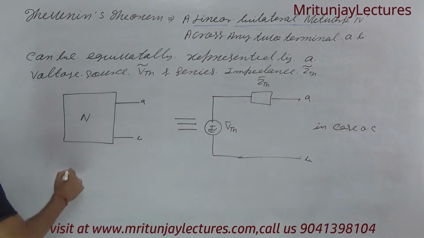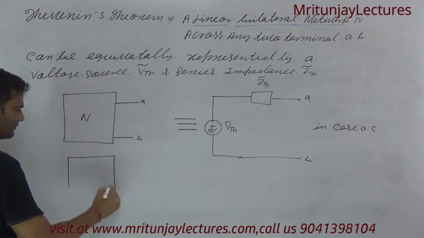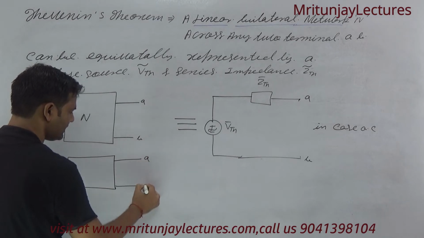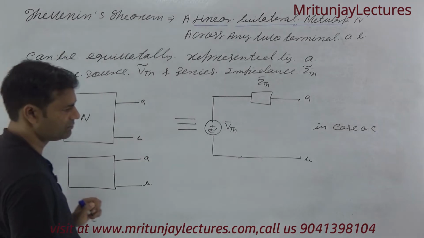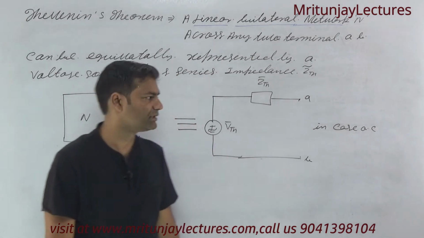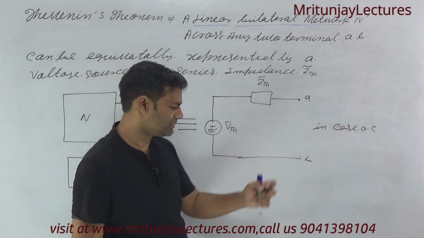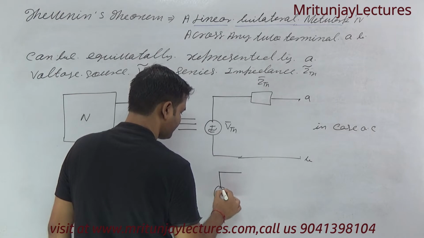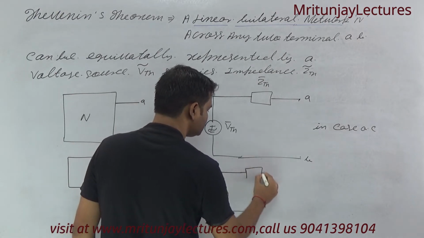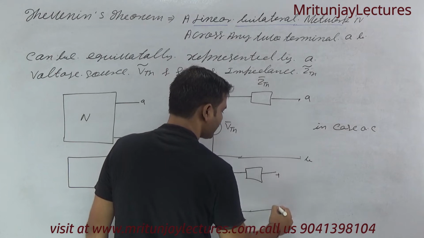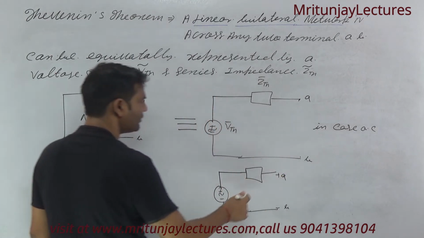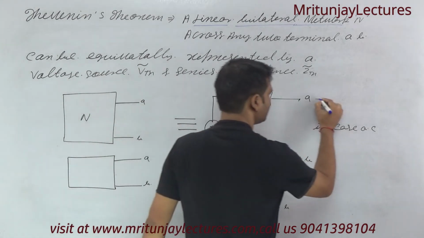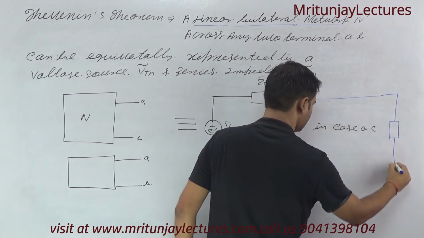This one is a network. Now first of all we focus on VTH. How can we determine VTH? This is A, this is B. If you want VTH, then suppose that no current flows at A and B in this circuit, suppose that you have considered a ZL.